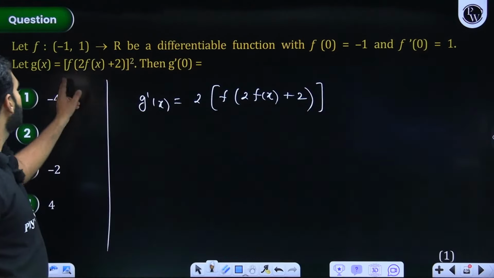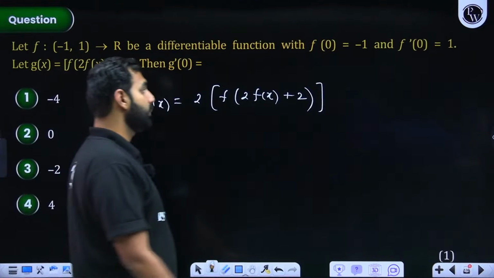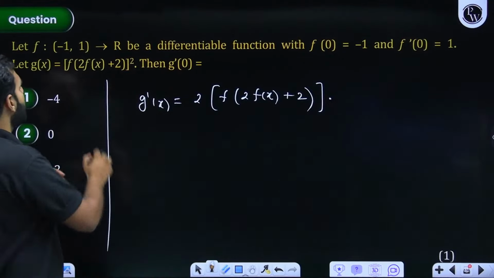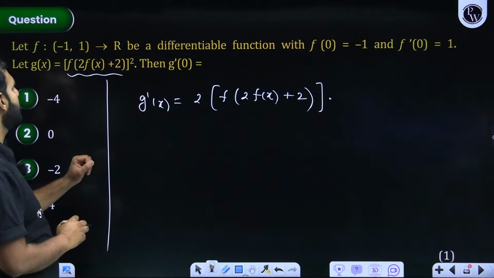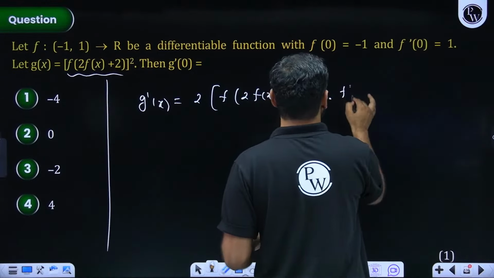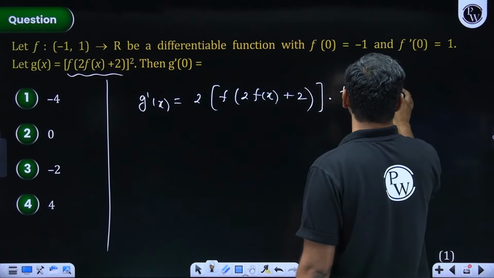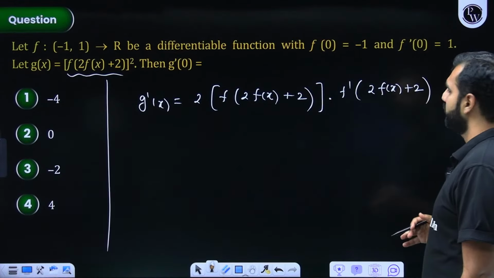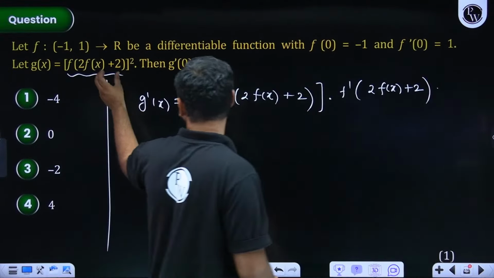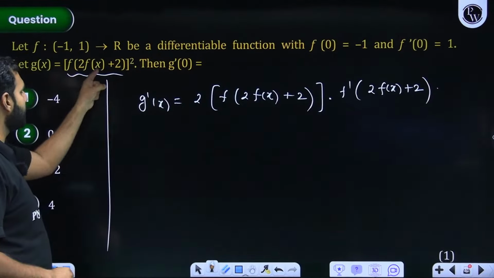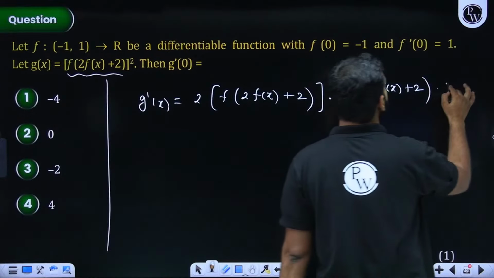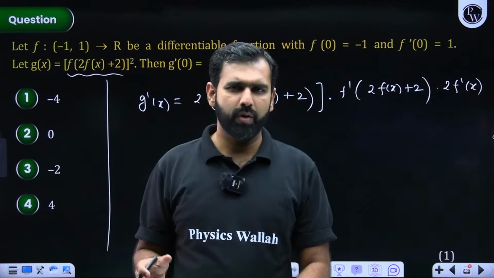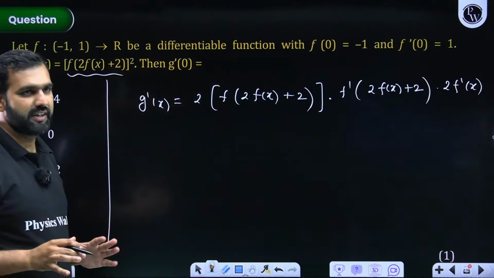Now, as per the chain rule, I'll be going outside in. Outside in means what? This is what is needed to be differentiated. So this will be f dash of 2 times f of x plus 2. Now when I go inside, I need to differentiate 2 times f of x plus 2. So it will be 2 times f dash x plus 0, since 2 becomes 0. This is how your g dash x looks.